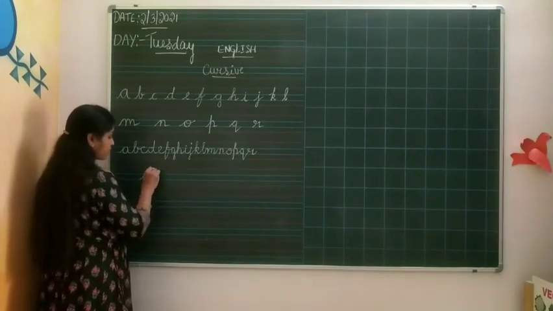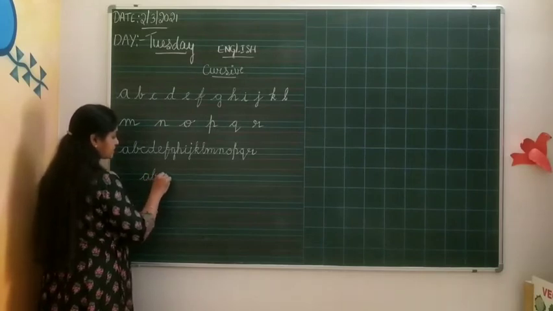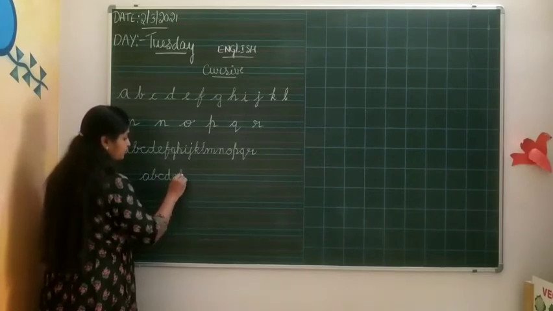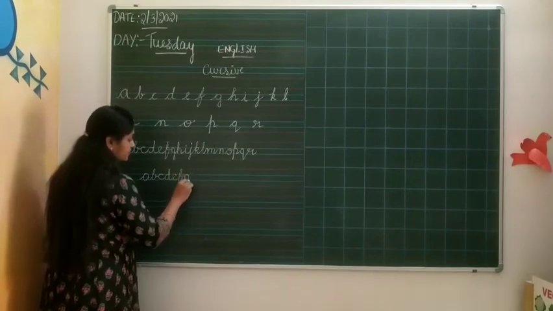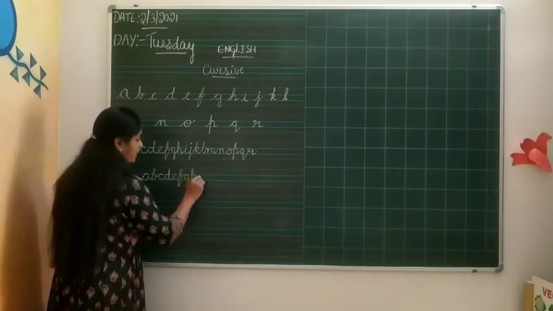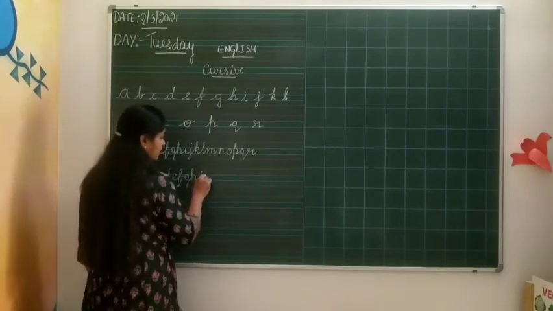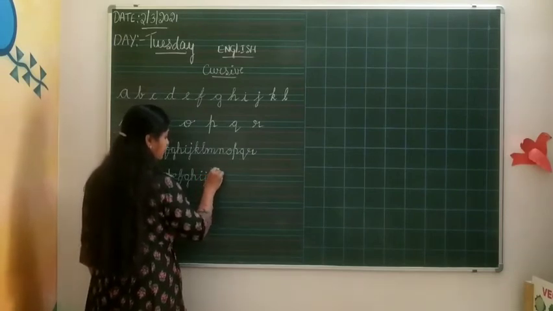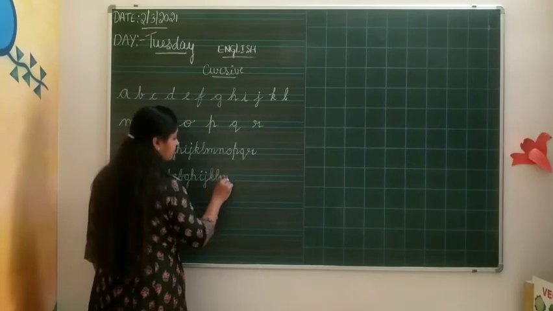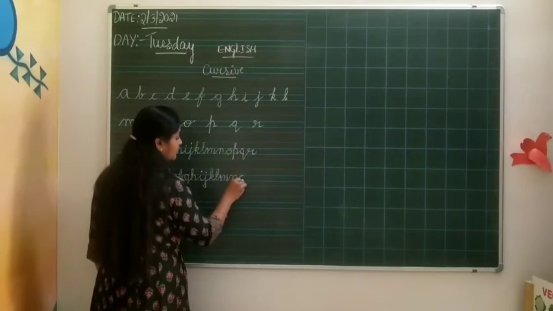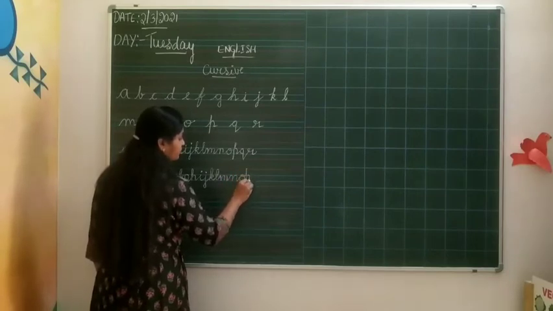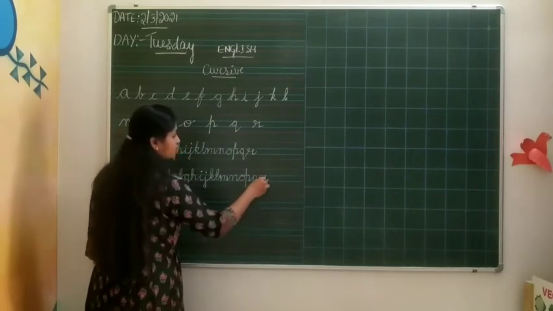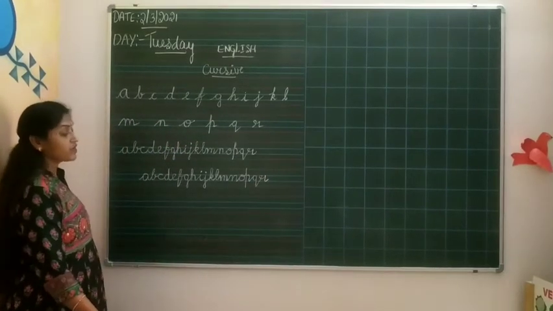A, B, C, D, E, F, G, H, I, J, K, L, M, N, O, P, Q, R. Yes, you can write like this.